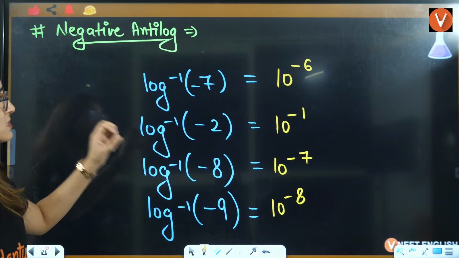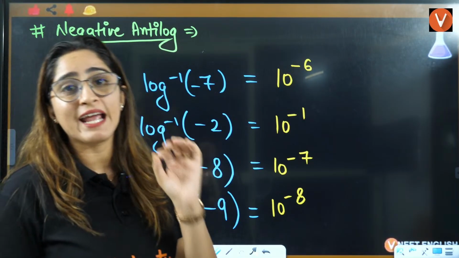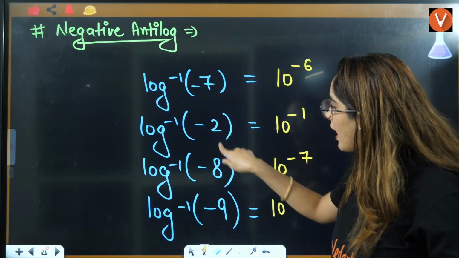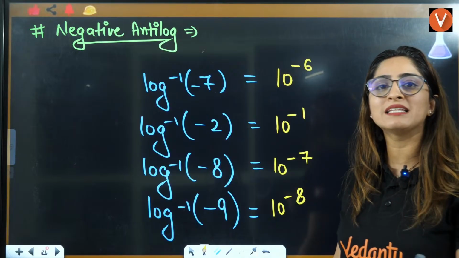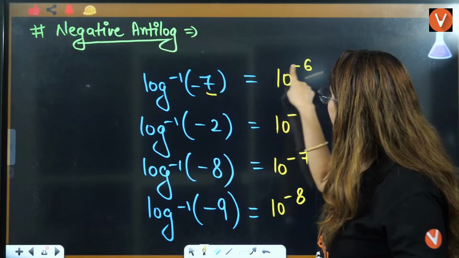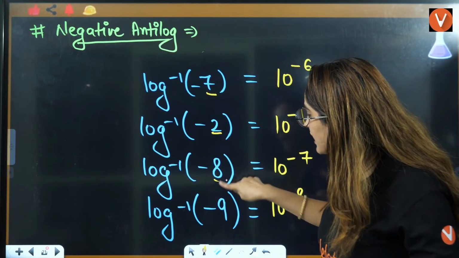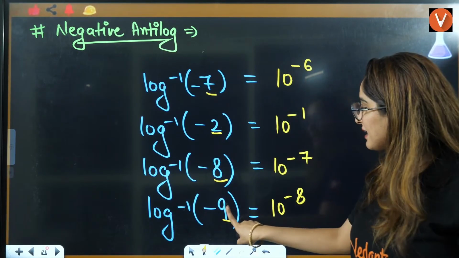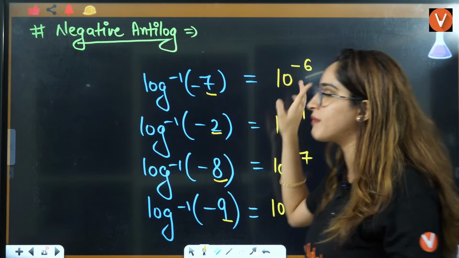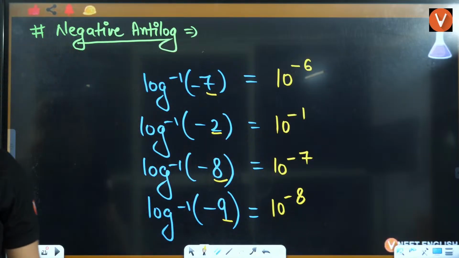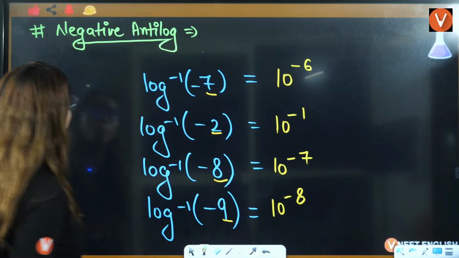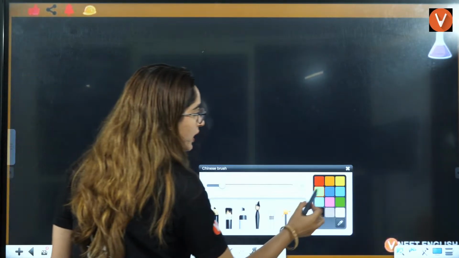Whenever you have a negative antilog, right, then you have to subtract 1 from each. Only the value I am telling you, I am not telling you from the whole. This negative will be as it is. You just have to subtract 1 from the digit. Like 9 minus 1 is 8, 8 minus 1 is 7, 2 minus 1 is 1, 7 minus 1 is 6, right? Okay. Now, let's understand what exactly negative antilog we have studied.